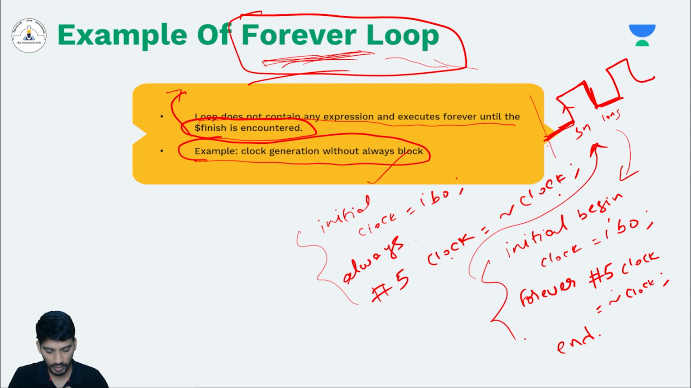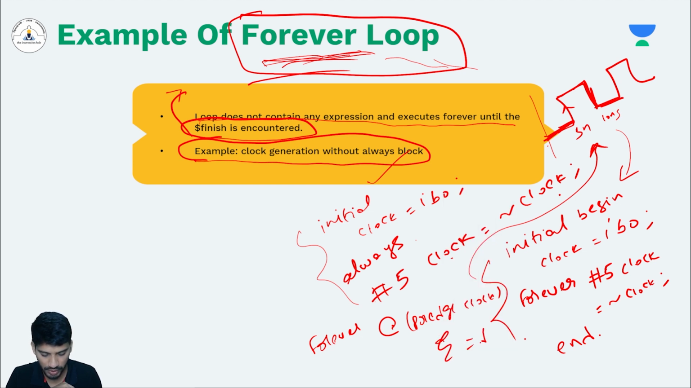You can do the event based form as we did in the repeat also. You can do it here also: forever @(posedge clock), assign q equals d, something like this. Okay. This is the use of the forever loop.